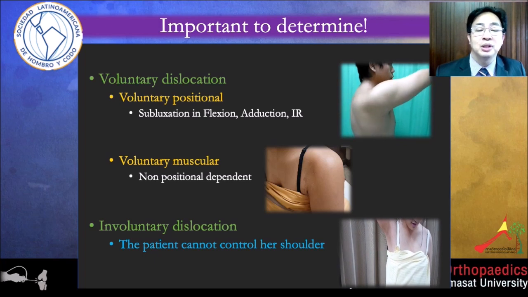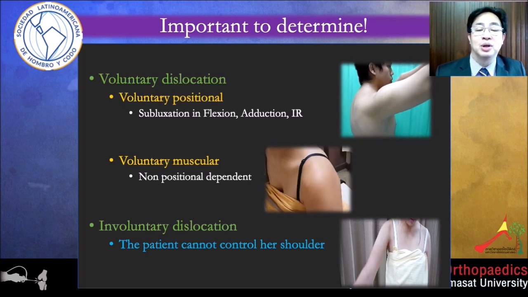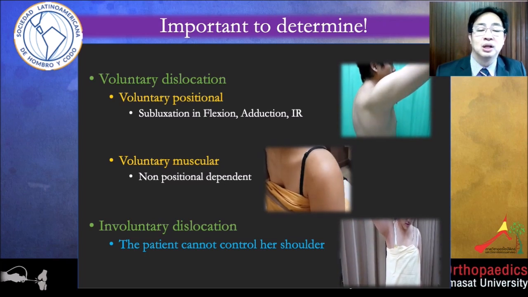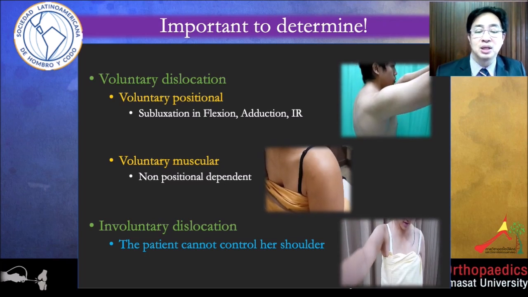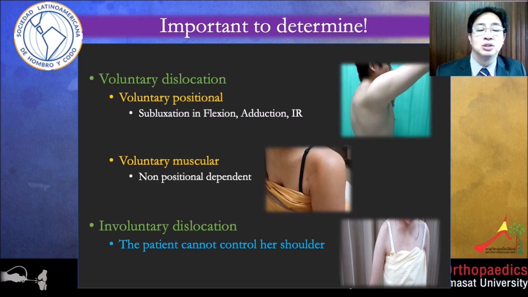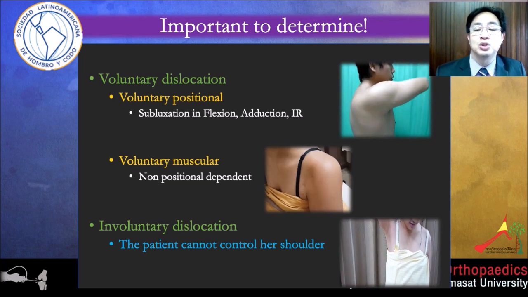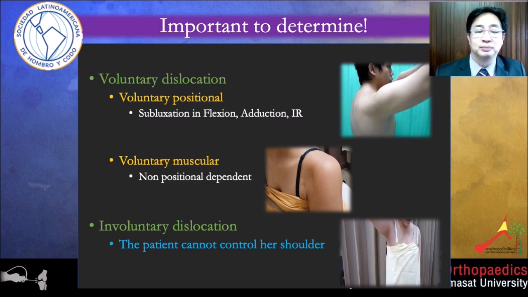The second patient is voluntary muscular. He can dislocate the shoulder by muscle contraction, non-position dependent. And the third patient, she has involuntary dislocation. She cannot control her shoulder dislocation.